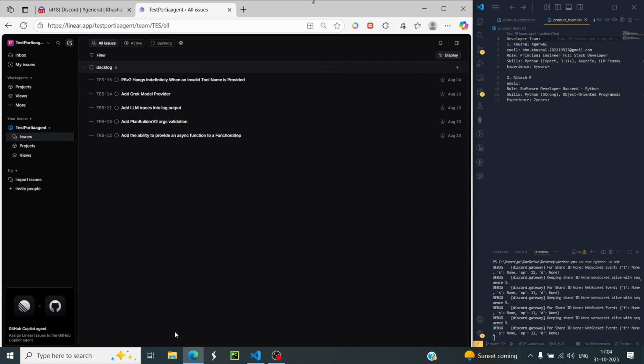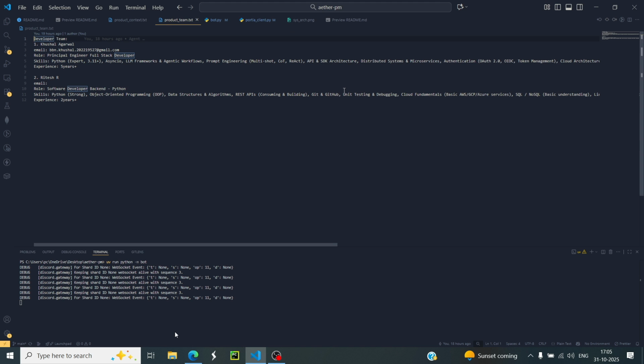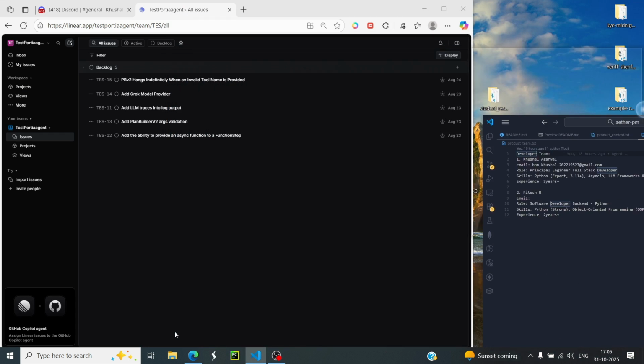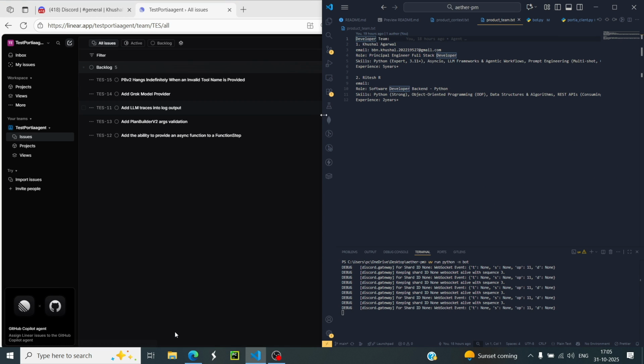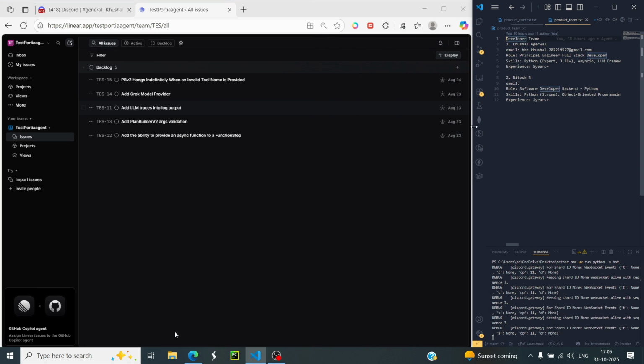In this section, I will be showing the demo of this prototype of our AI agent. So let me set the context for this section. Over here, we will be discussing how this prototype works. And over here on the right, we can see that we have our product team. Here, we can describe the available human resources we have to our team, which could be a developer team or an IT or MSP team. But in our case, we are going to show this with an example of a developer team.